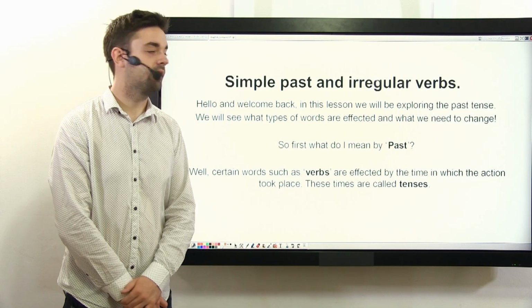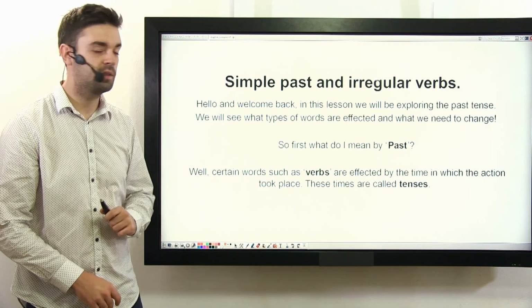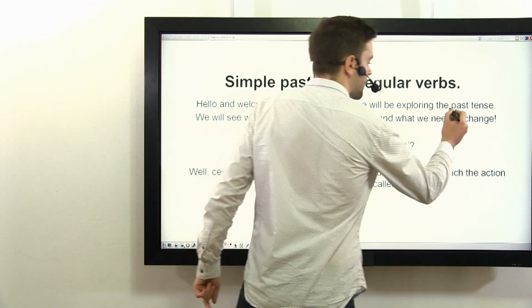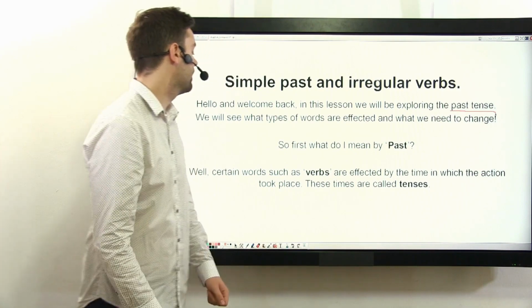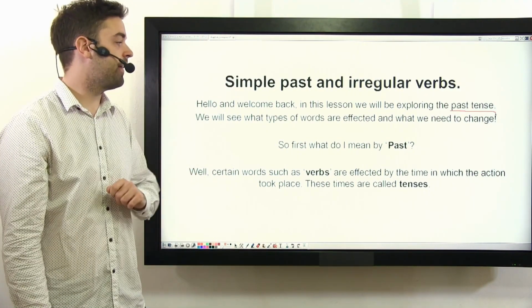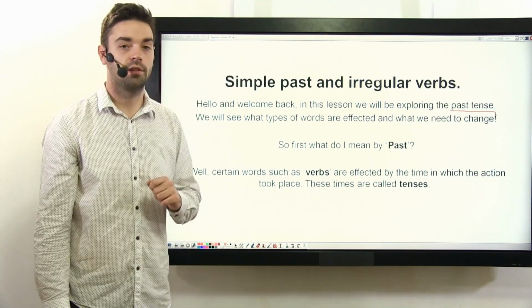Hello and welcome back. In this lesson, we will be exploring the past tense. We will see what type of words are affected and what we need to change.